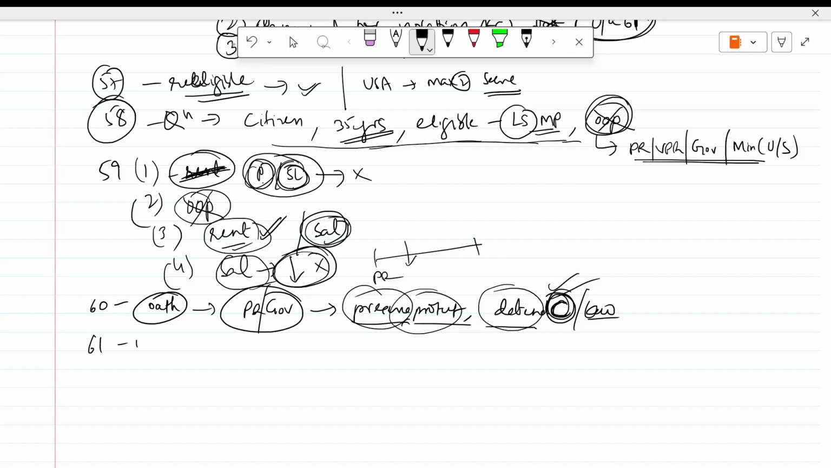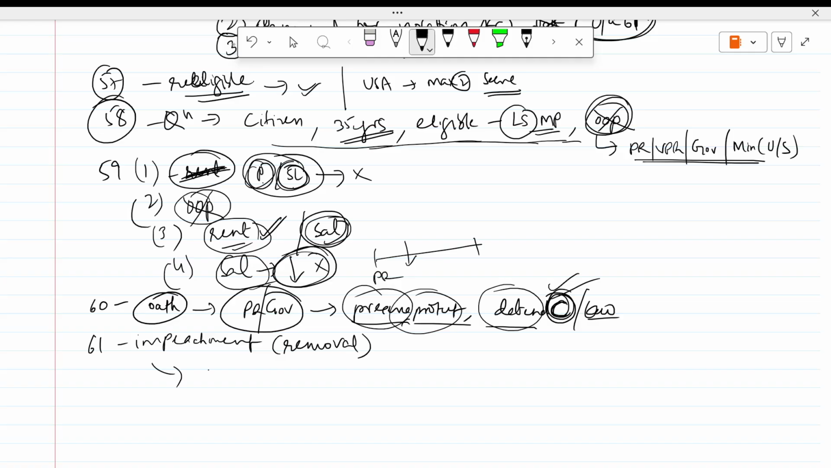Then Article 61, impeachment, I told. Impeachment means removal. So the president can be removed for violation of the constitution. Is violation of the constitution defined? No, it is not defined. It is simply said violation of the constitution. That is the ground for removing the president.